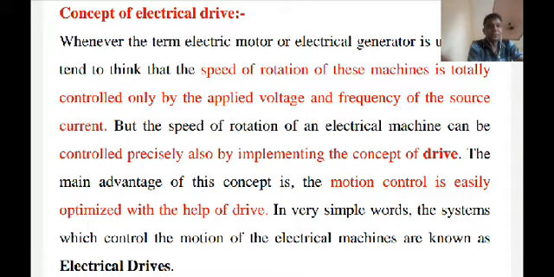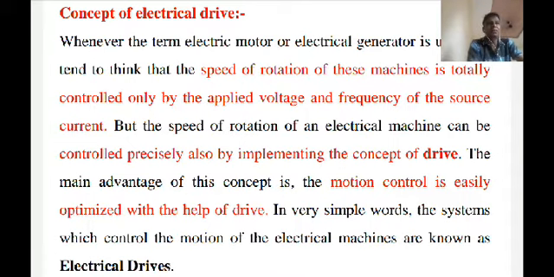According to methods of speed control, the drives are: reversible and non-reversible uncontrolled constant speed; reversible and non-reversible step speed control; variable position control; and reversible and non-reversible smooth speed control. These are the classifications of electrical drive.